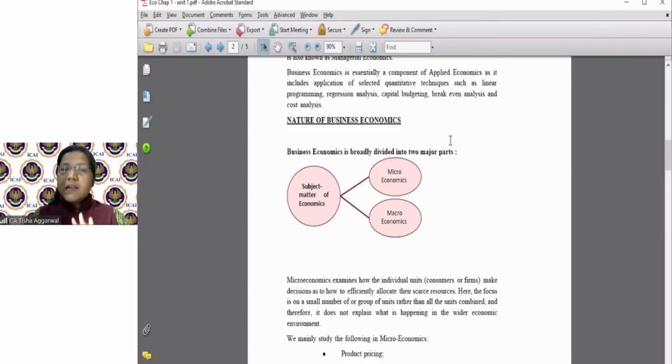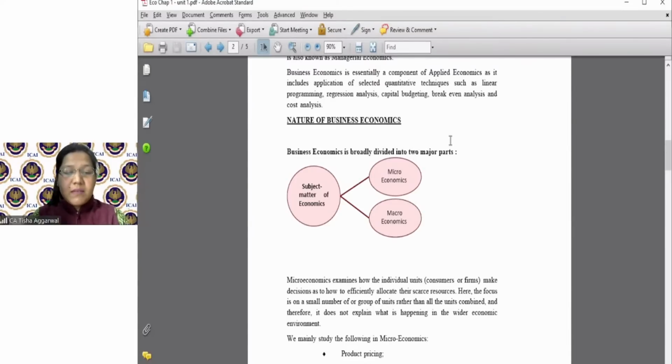Third, I amalgamated two topics. One topic was economics, another was business. Let's bring them together, and the moment I brought them together, it became business economics. Now, what is business economics? A science which deals with business problems. How to solve business problems using economics is what is known as business economics.